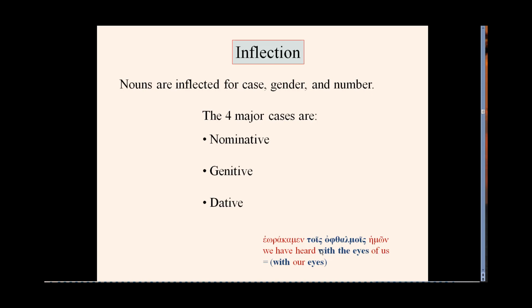And so the dative is giving us the idea of with. Tois ophthalmois is the eyes, and then the dative is giving us the idea of with the eyes. There's a relationship, and with the eyes of us, we would say that as with our eyes.